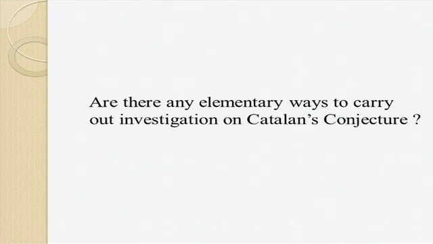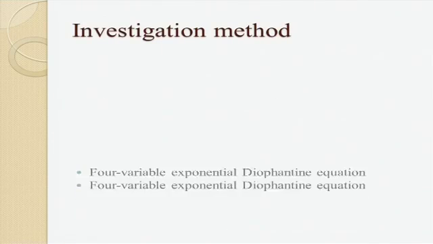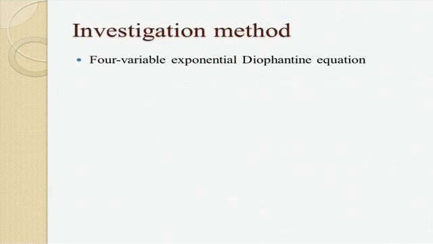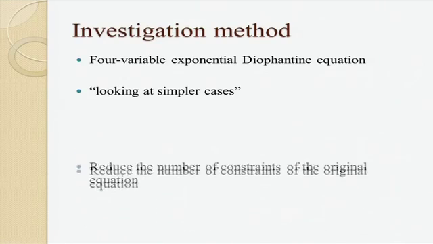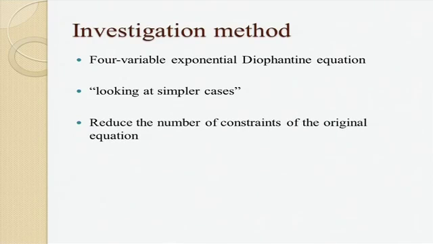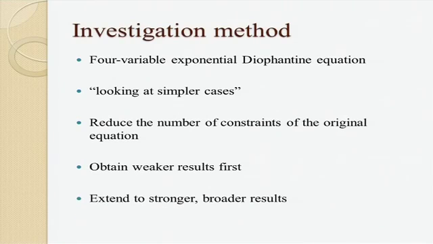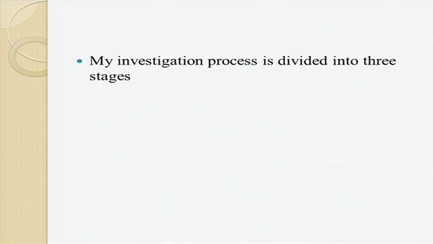Are there any elementary ways to carry out an investigation on Kowloon's conjecture? That's my major motivation for this project. Firstly, observe that Kowloon's conjecture involves a 4-variable exponential Diophantine equation, which has so many free variables. So I used the strategy of looking at simpler cases. That is, reduce the number of constraints of the original equation, obtain weaker results, and then extend to stronger and broader results. My investigation process is divided into 3 stages.